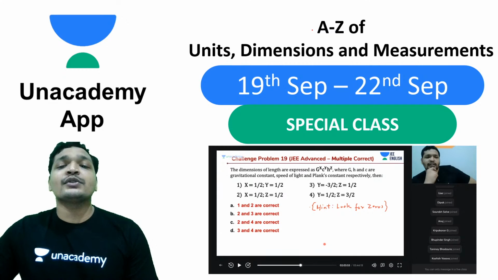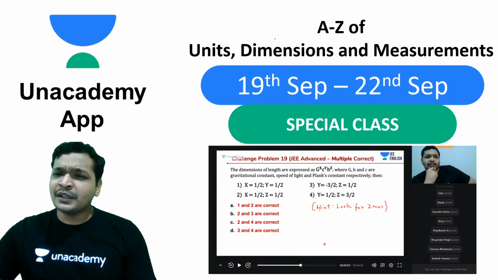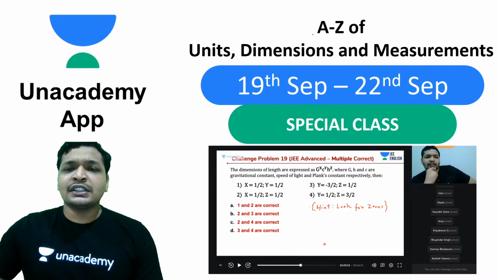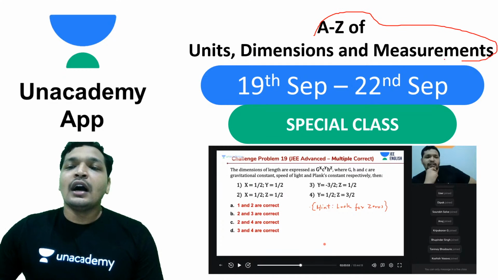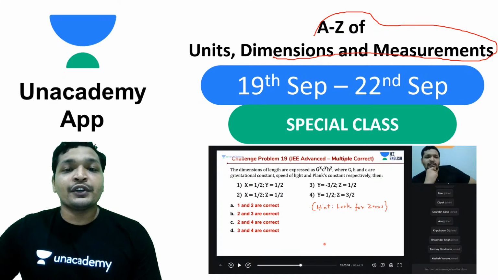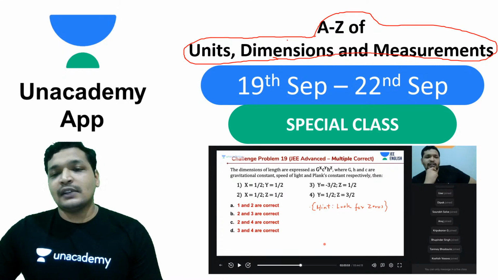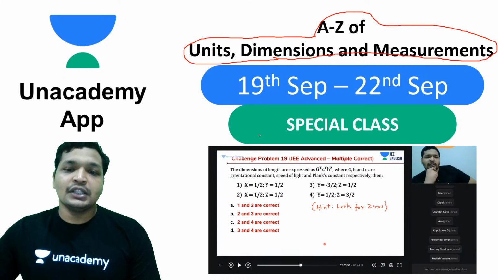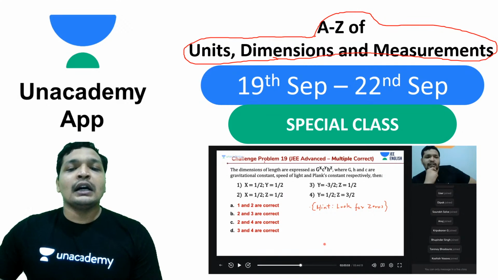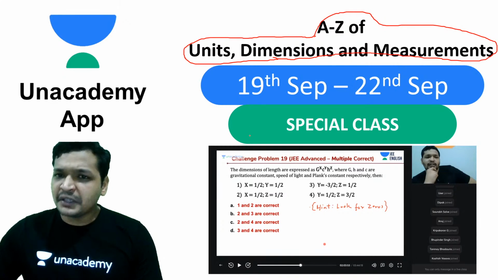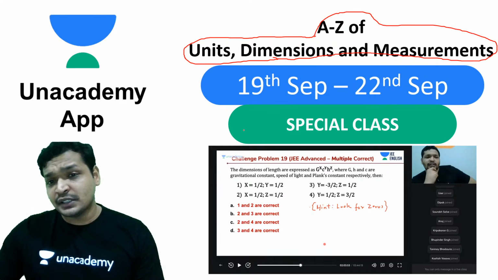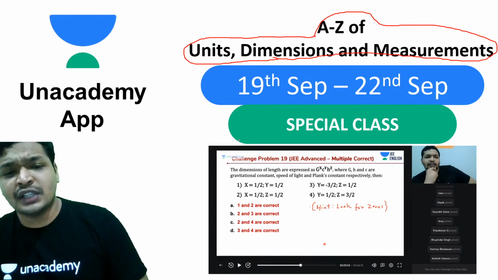We have already completed full-fledged sessions on A to Z of units, dimensions and measurements. You may want to cover this, because these lectures are very important for your JEE preparation, and they are very easy, and they carry a good amount of weightage. So do check out these sessions. They carry anywhere around 12% in your JEE Advanced and 10 to 15% in your JEE Mains.